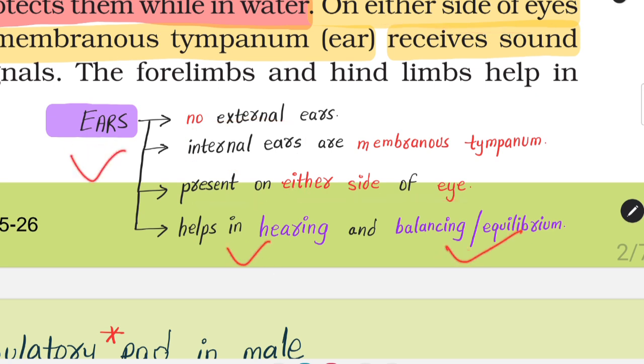Helps in hearing and balancing equilibrium, जो कि हमने अभी यहाँ पे पढ़ा कि receives sound signal, जो कि हमारे hearing में काम करती है, but साथ साथ में ears also play a role in balancing, which is the equilibrium part, जो कि हमारे humans में भी करता है. It's very important. Ears play the role of hearing and balancing equilibrium in pretty much all the vertebrates. But हमको vertebrates में नहीं जाना, हमको सिर्फ यह याद रखना है कि NCERT में ears frog में क्या रखा है? Hearing and balancing and equilibrium.